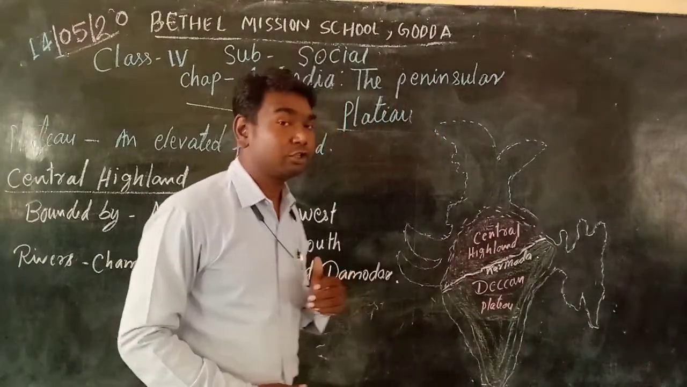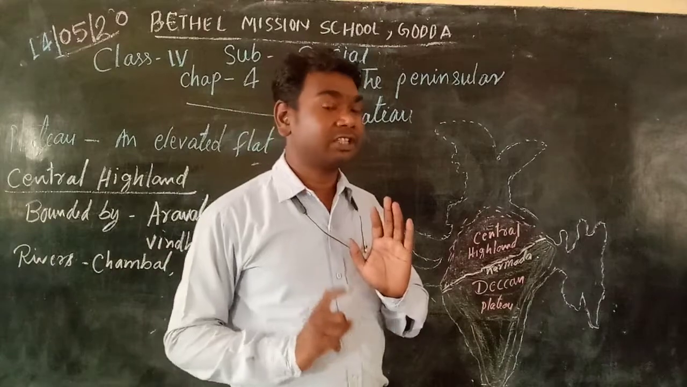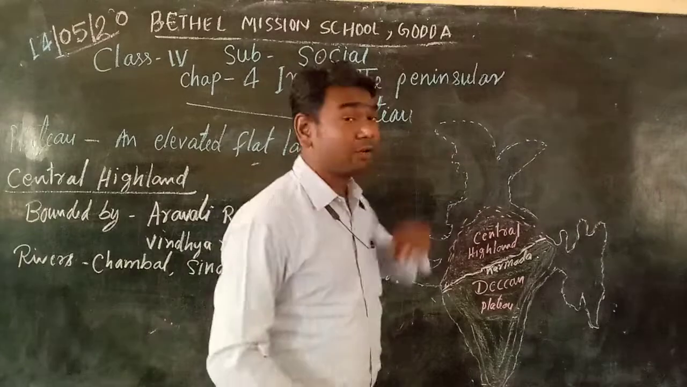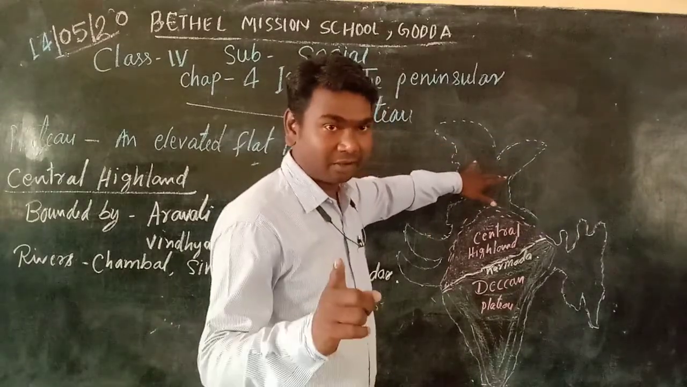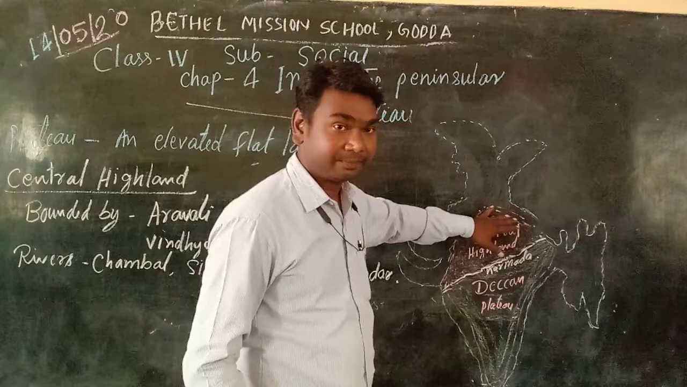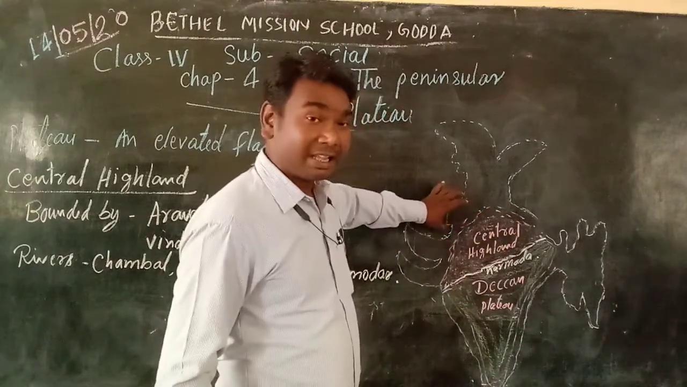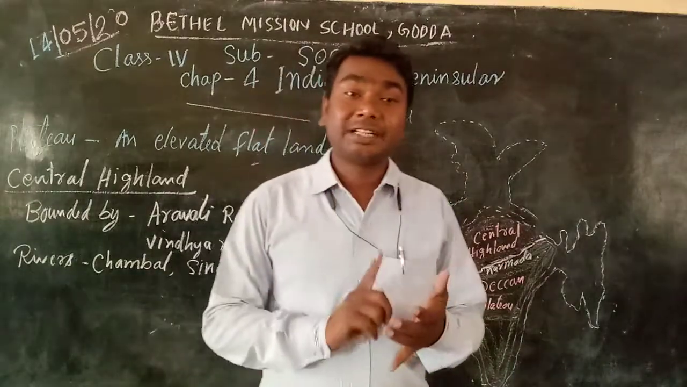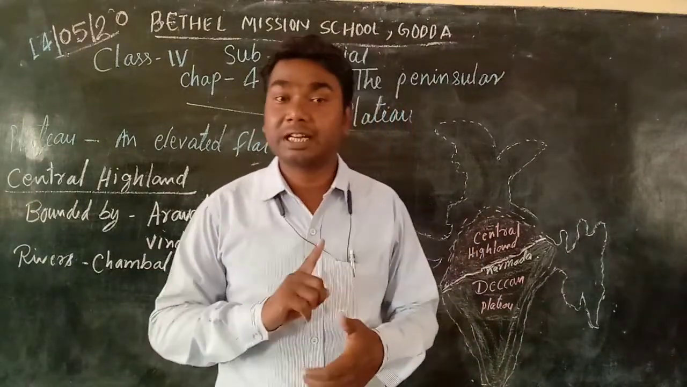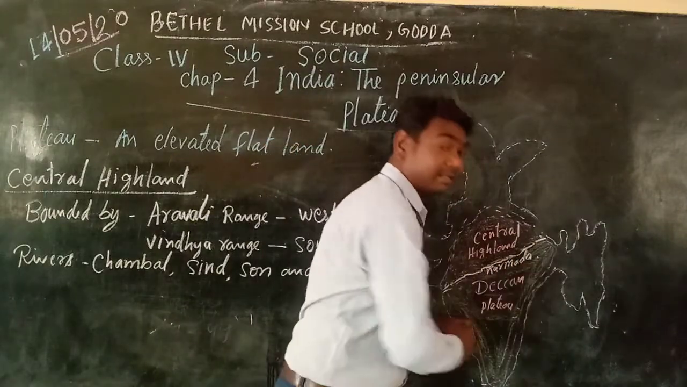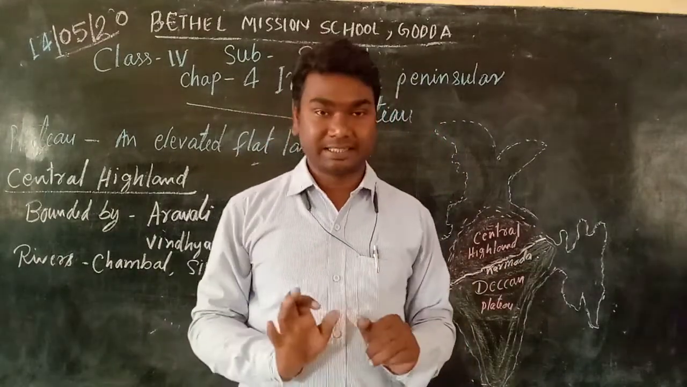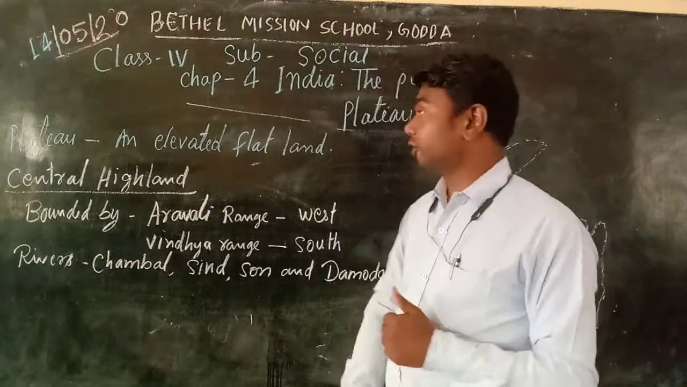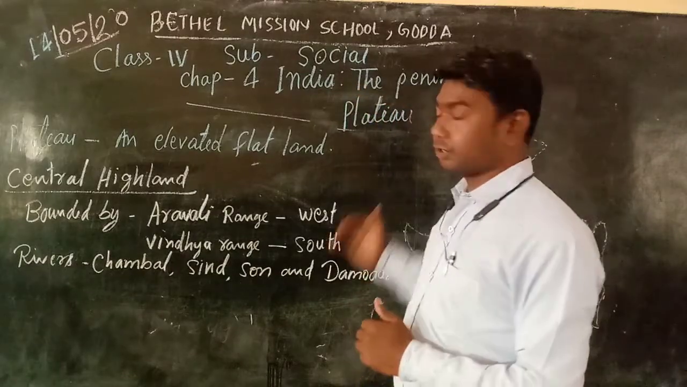So India has been divided into 6 physical divisions, right? Do you remember? First one was Himalayan mountains. Second one, northern plains. Third one, western desert. Fourth one, peninsula plateau. Fifth one, coastal plains. And sixth one, islands. So today we are going to study about the Peninsula Plateau.